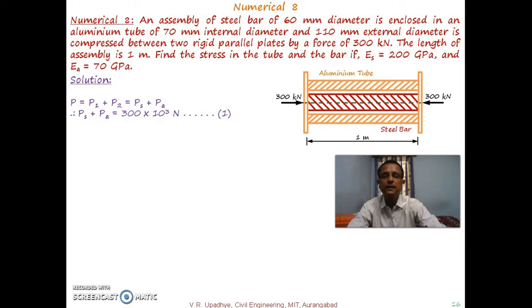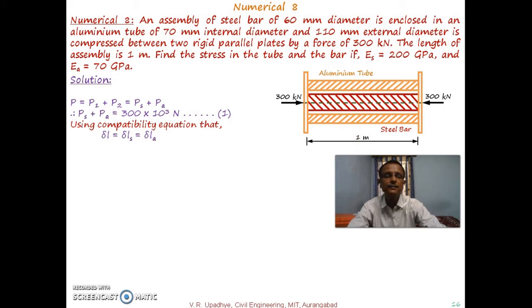So PS plus PA is equal to 300 into 10 to the power 3 newtons, kilonewton converted into newtons. What can be done further? Using the compatibility equation, the change in length of both materials is the same.